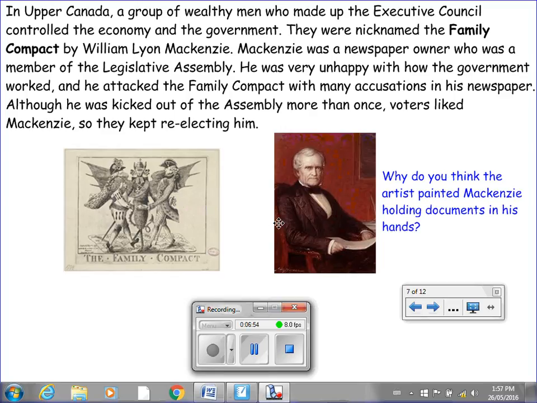And then an iconic portrait of William Lyon Mackenzie. And a question for you here. You'll notice that he's holding documents in his hands. And I'm wondering, why do you think the artist painted Mackenzie holding documents in his hands? Why wouldn't the artist just show Mackenzie with his hands crossed over his lap? Something to think about, and we'll talk about it in tomorrow's class.